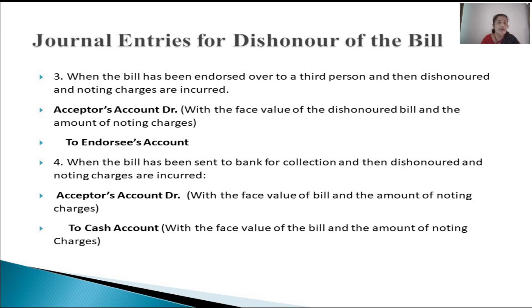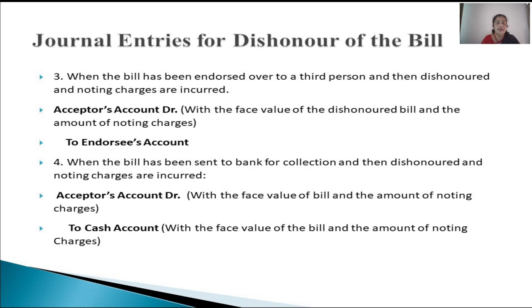So he met the noting charges. So in that case, now the drawer has to give to the endorsee not just the amount of the bill, but even the amount of noting charges. So we continue to be his debtor. That means endorsee continues to be our creditor, not for just the amount of the bill, but even for the amount of noting charges.